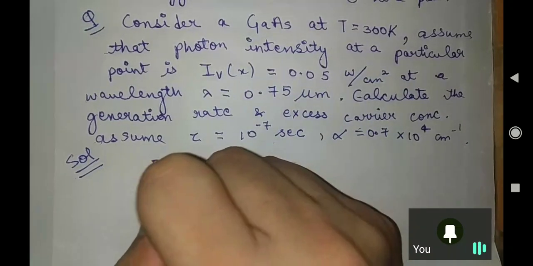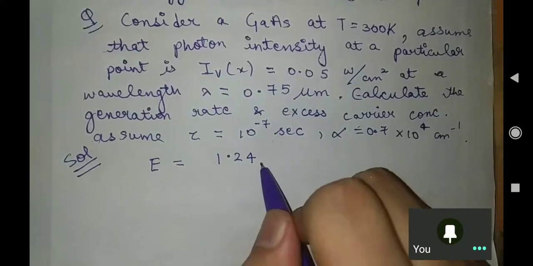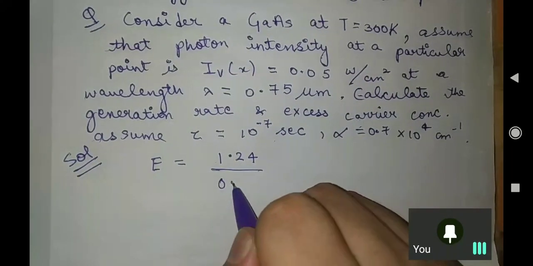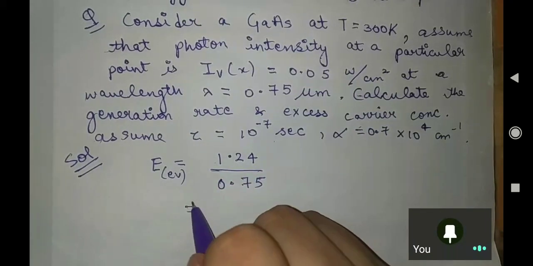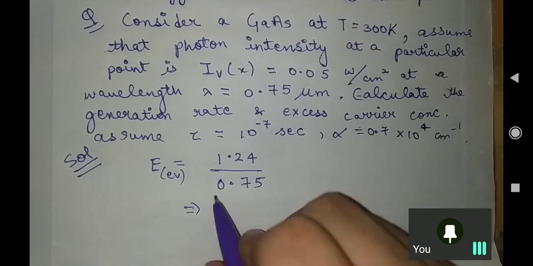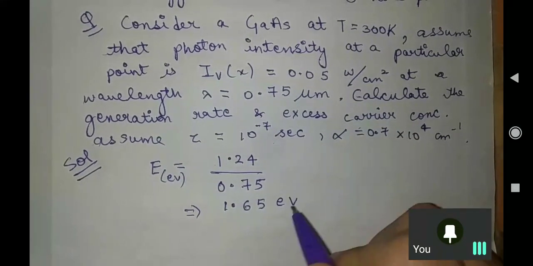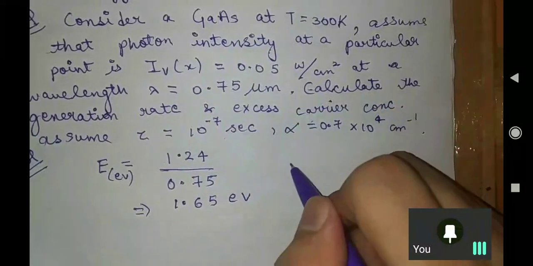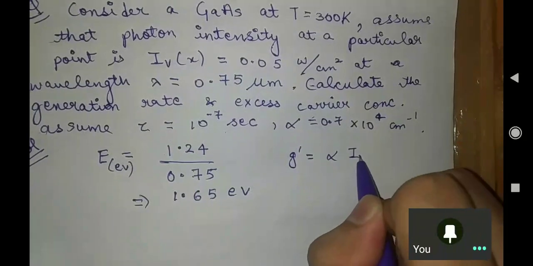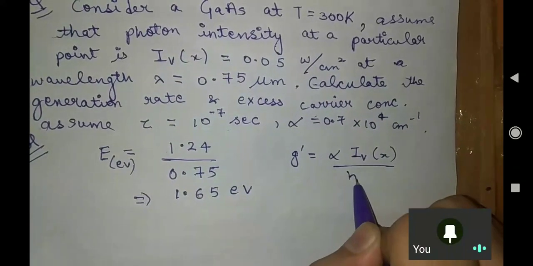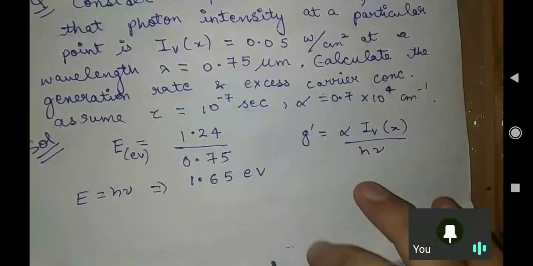See, what is energy? It is 1.24 divided by 0.75, and this is in electron volt, isn't it? We have seen the formula today only. So your energy comes out to be 1.65 electron volt. And what is the formula for generation rate? Generation rate is given by alpha IV of x over h nu. Energy is equal to h nu only, so we have to find the value of h nu.